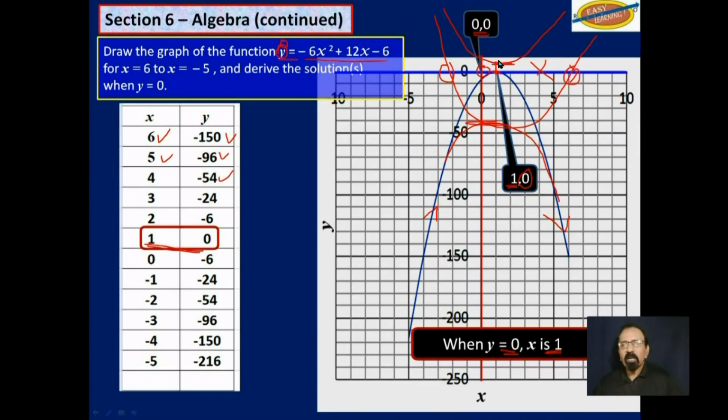But we have a section that deals with graphs. We will discuss all of these things. But I'm just showing you this so you would know that this is why we only have one solution here, that the graph touches the x-axis at only one point.